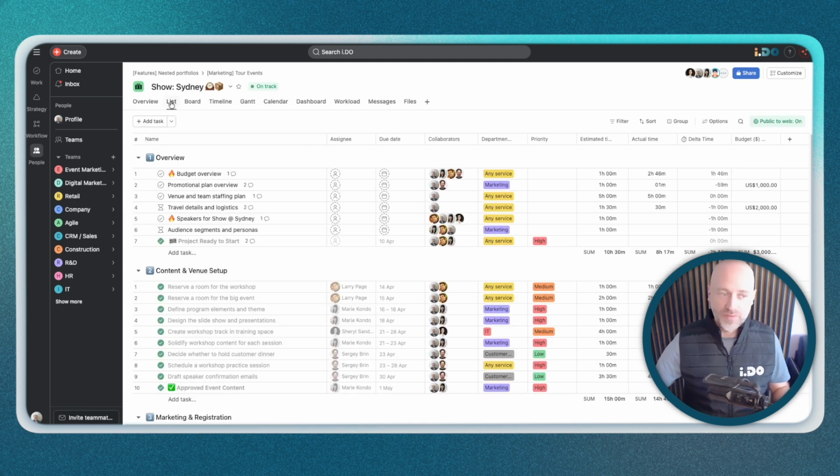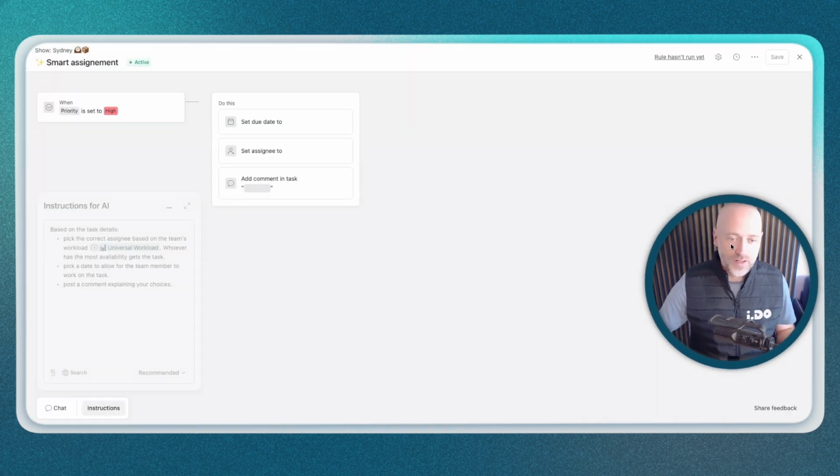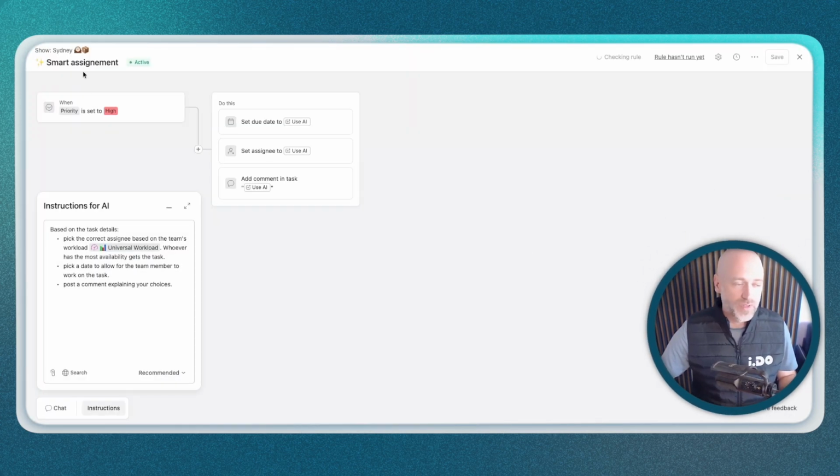The second group of AI features that we mentioned is AI Studio. If you go into the rule editor, you'll see that I created a rule that allows you to do smart assignment. So here you can see whenever a priority is changed to high, we want to set the due date using AI, we want to pick the right assignee using AI, and we want to post a comment again using AI.